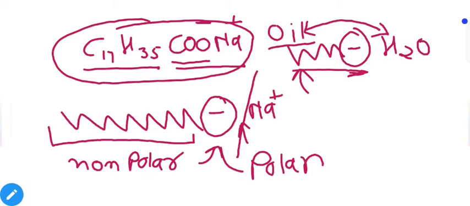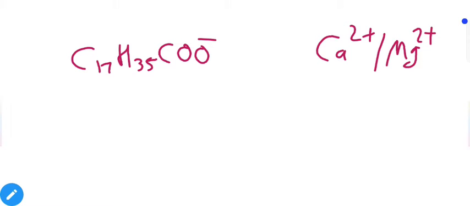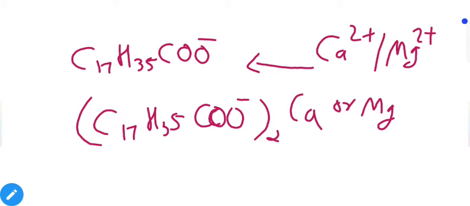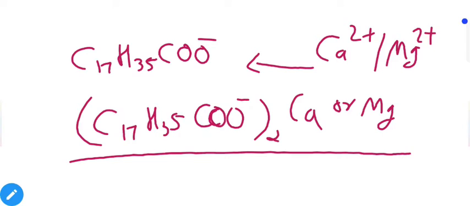So what is the problem with hard water? When stearate ions are present in hard water containing Ca2 plus and Mg2 plus impurities, these ions will feel attraction towards the negative ion, and will produce the calcium or magnesium salt of the stearate ion.